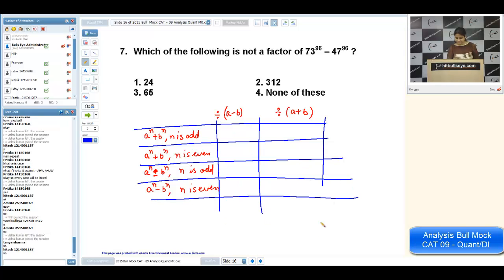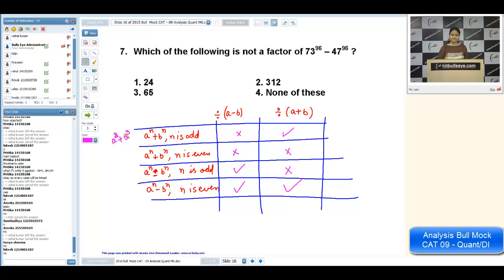We are checking the divisibility here. So for the first case, it will be divisible by a plus b, but not by a minus b. In the second case, it will not be divisible by both these expressions. In the third case, it will be divisible by a minus b. In the fourth case, it will be divisible by both these things. So you can relate these formulas by taking values. If I take n as 3, a cube plus b cube, do we have any formula for this? Yes, this is a plus b into something.